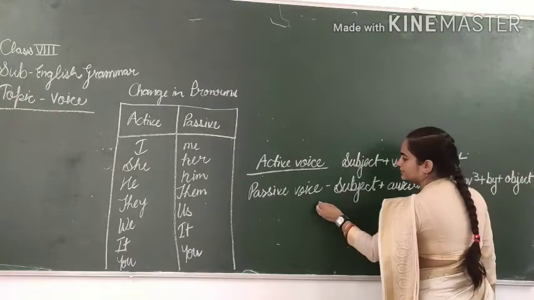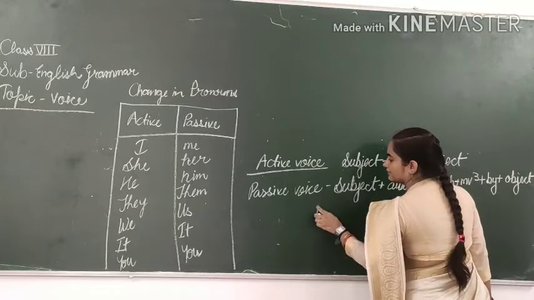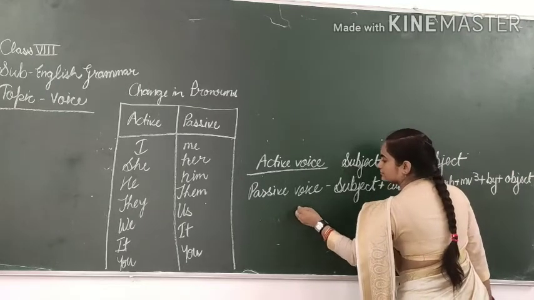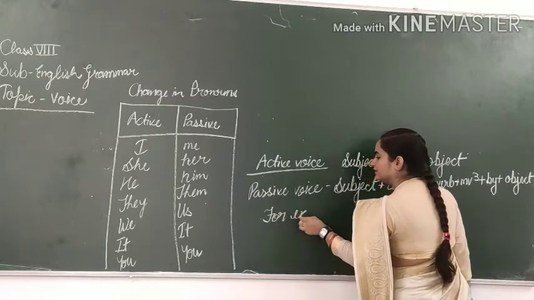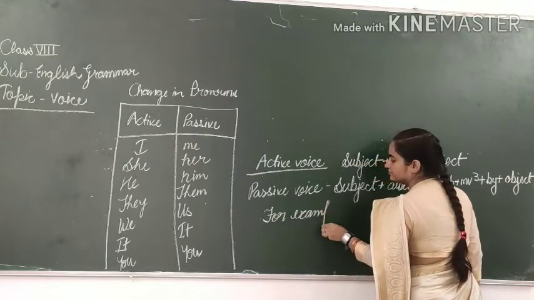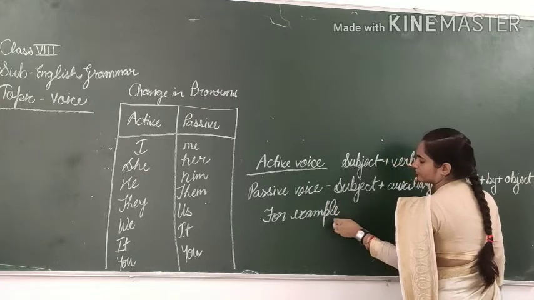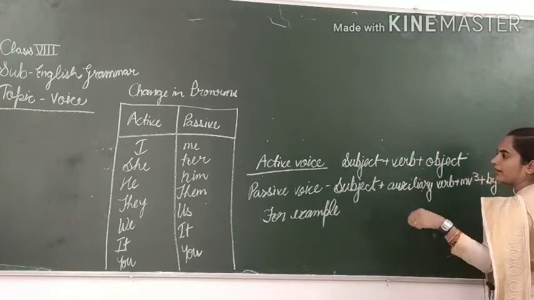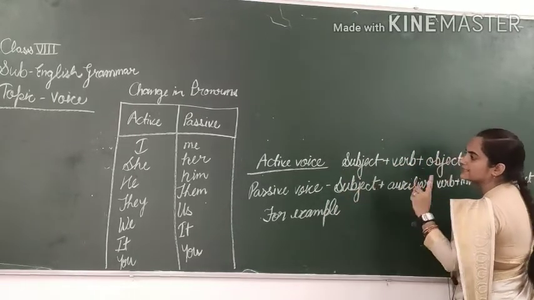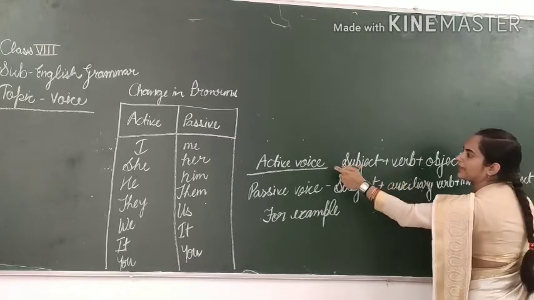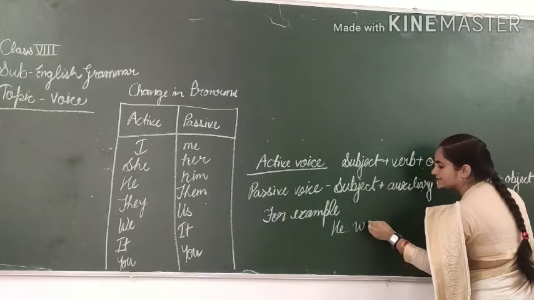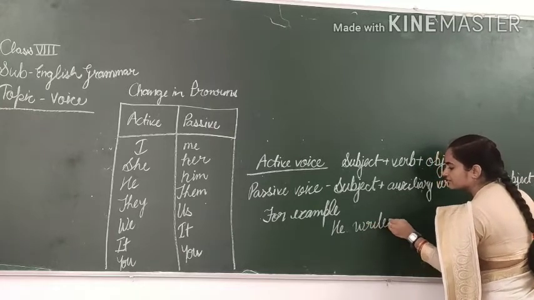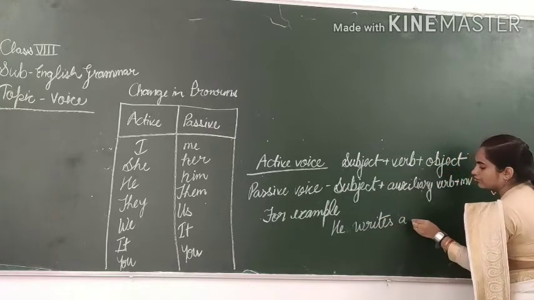For example, now I will write down a sentence, an example of active voice. He writes a poem.